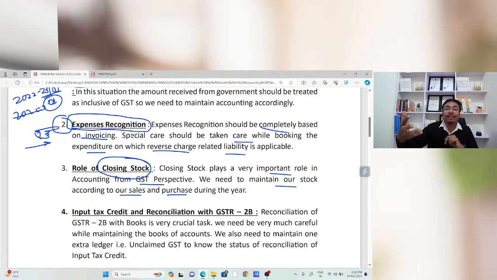ITC 04: if there are any job work related activities, in that case, that entity has to file the ITC 04 related to job work. So we need to take care that we make the accounting as per that particular aspect, so that my ITC 04 can be filed in a smooth way. So a complete inventory list should be there. That is the point.